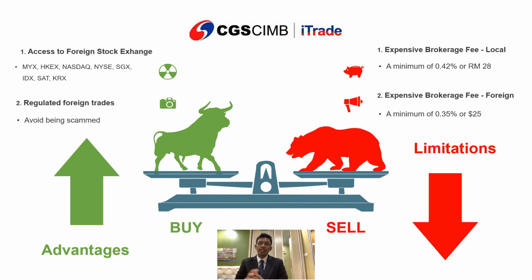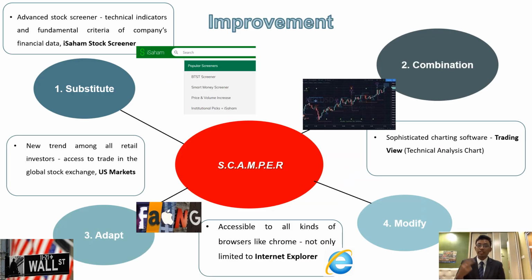So it also has some advantages and disadvantages. As for the advantages, CGS CIMB is a platform that you can use to buy on foreign stock exchanges, such as New York Stock Exchange, Nasdaq, Singapore Stock Exchange, and so on. Unlike M+, which cannot, CGS CIMB can. As for the disadvantages, because of the capability for us to trade on other countries' stock exchanges, it has an expensive brokerage fee, which is about 0.42%.